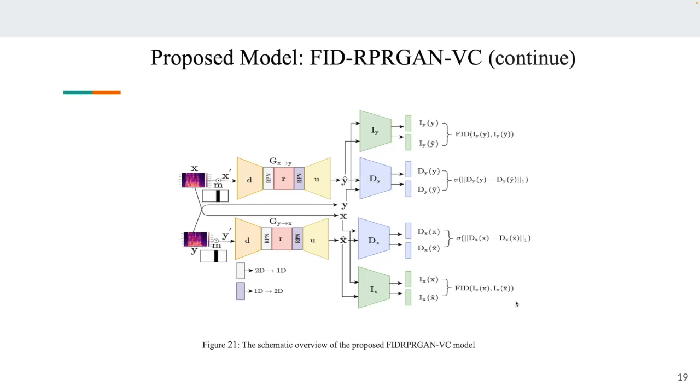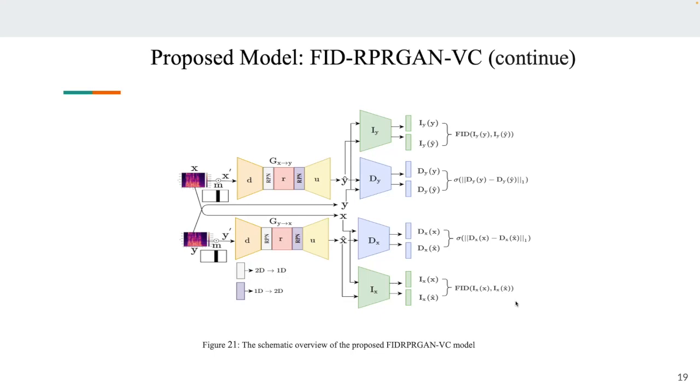For that purpose, we have used two discriminators. The first one is the Inception V3 model, where we use the feature embeddings. The generated mel spectrogram is taken as input and we get the feature embeddings. In the FID, Y is the original and Y hat is the feature embedding of the generated one, so we compare them using the FID metric.